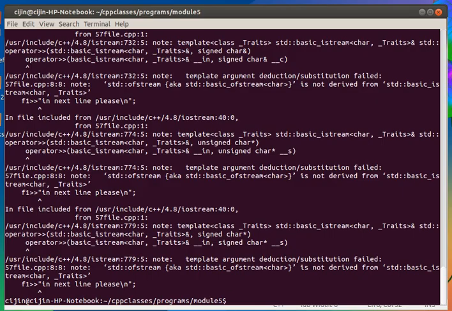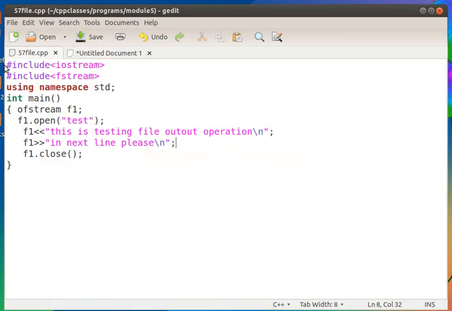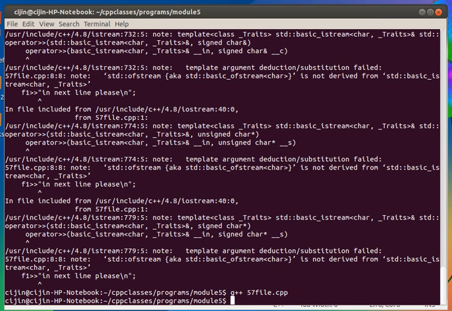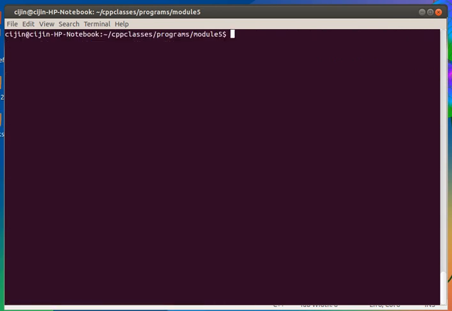What happened? The operator is changed to extraction operator, so we have to give insertion operator. Okay, so this much error comes if a single symbol changes. Okay, then cat file name. So this time the file gets created again.